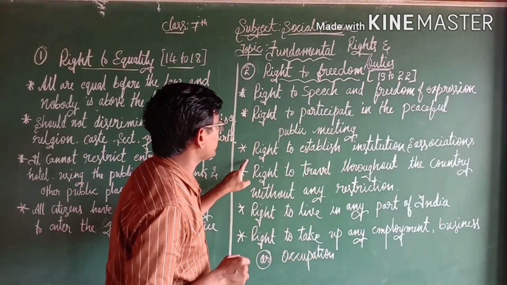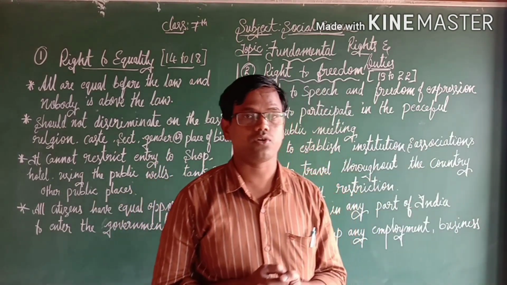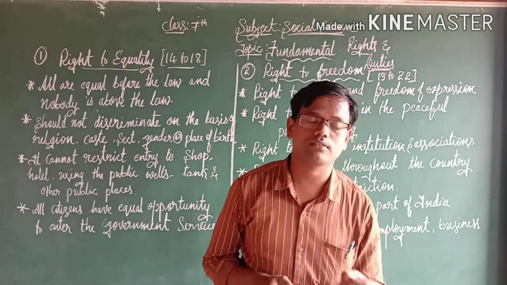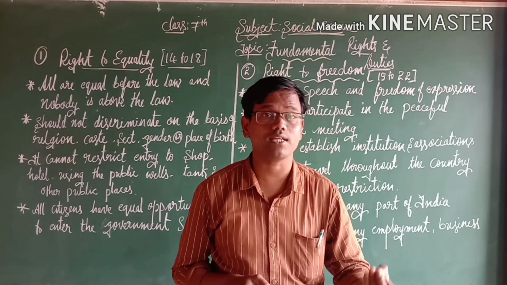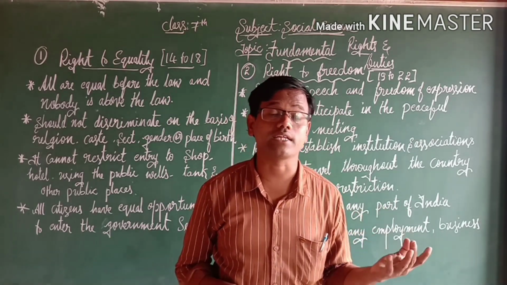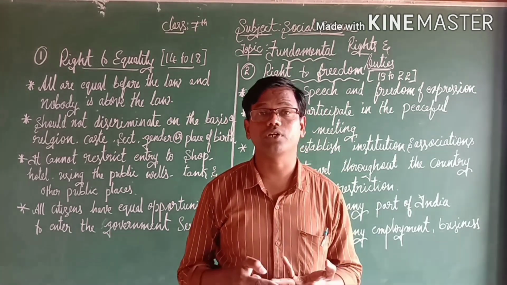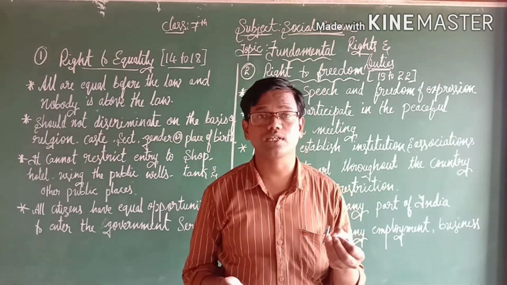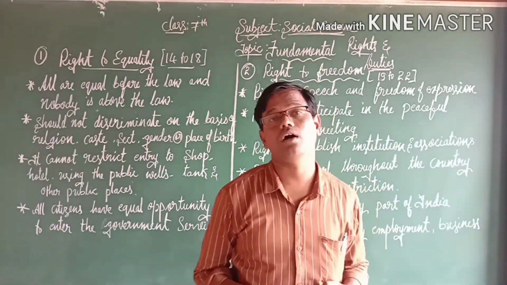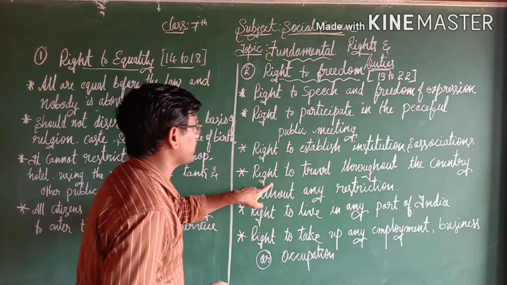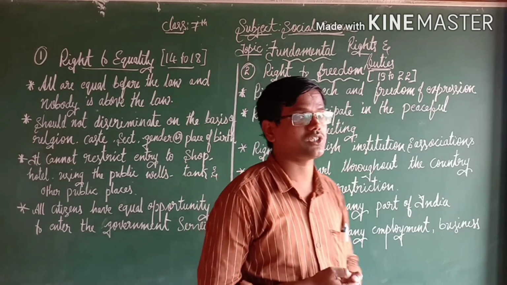And the third one, right to establish institutions and associations. Here each and every citizen has the right to establish his own association as well as institution, related to family or education or religion or politics, whatever. And the right to travel throughout the country without any restriction.